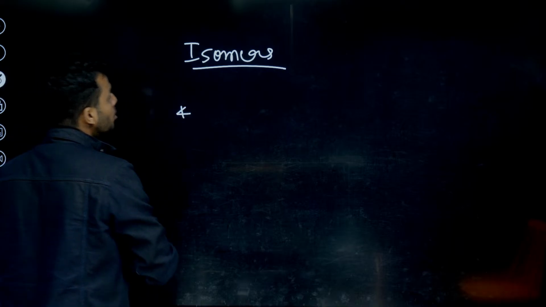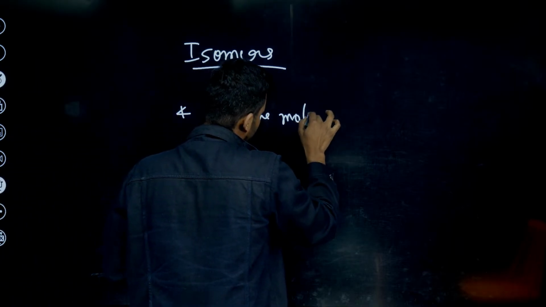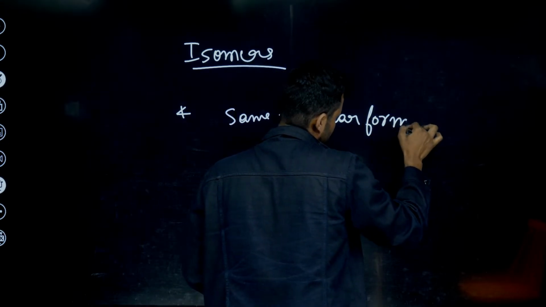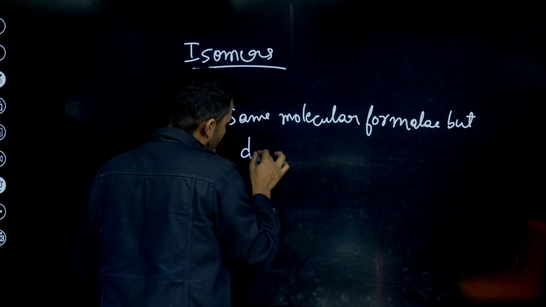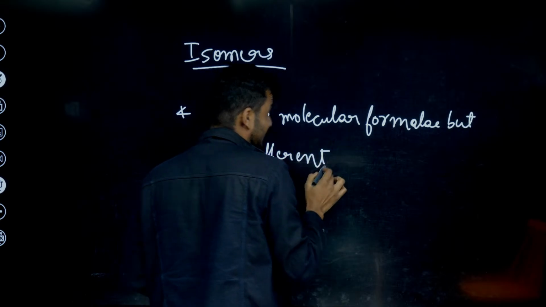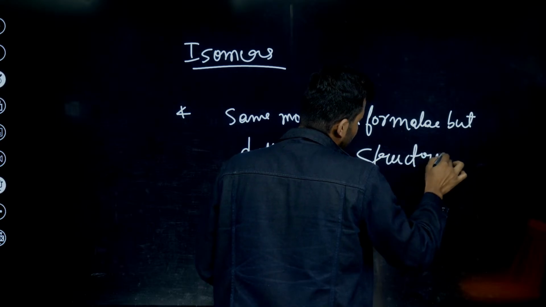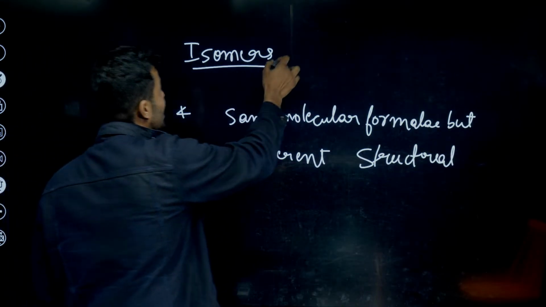The compounds having the same molecular formulae, but different structural formulae, are called structural isomers. The phenomenon is called isomerism.